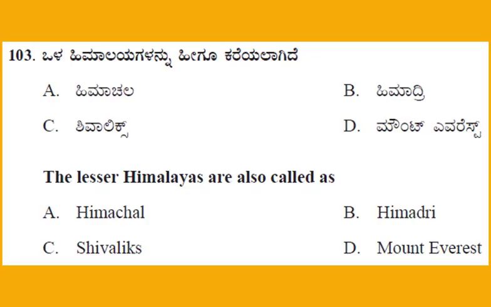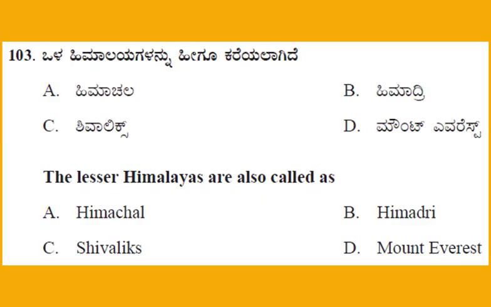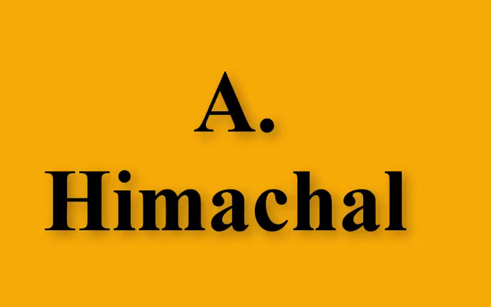Question number 103. The lesser Himalayas are also called as. This is the question from Geography, Unit number 2, Indian Physiography. For options, option A, Himachal. B, Himadri. C, Shivalik. D, Mount Everest. And the right answer, option A, Himachal.